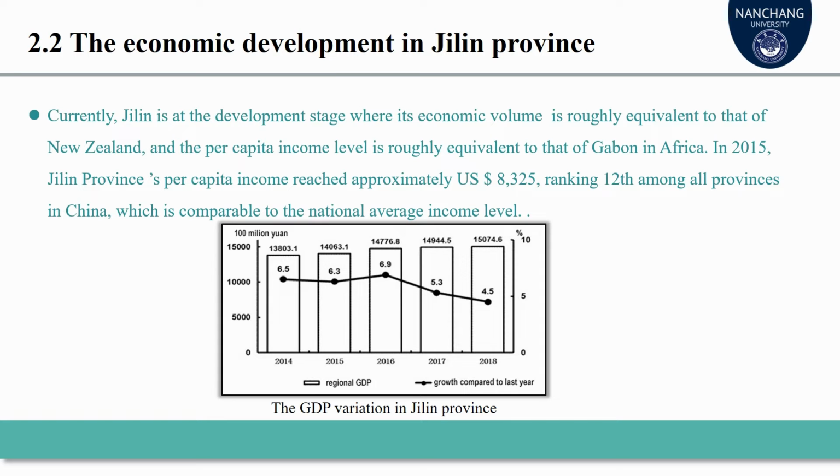But when compared with other provinces in China, the gap is quite large. For example, the per capita income of Jilin is only equivalent to 59% of Jiangsu and 65% of Zhejiang.